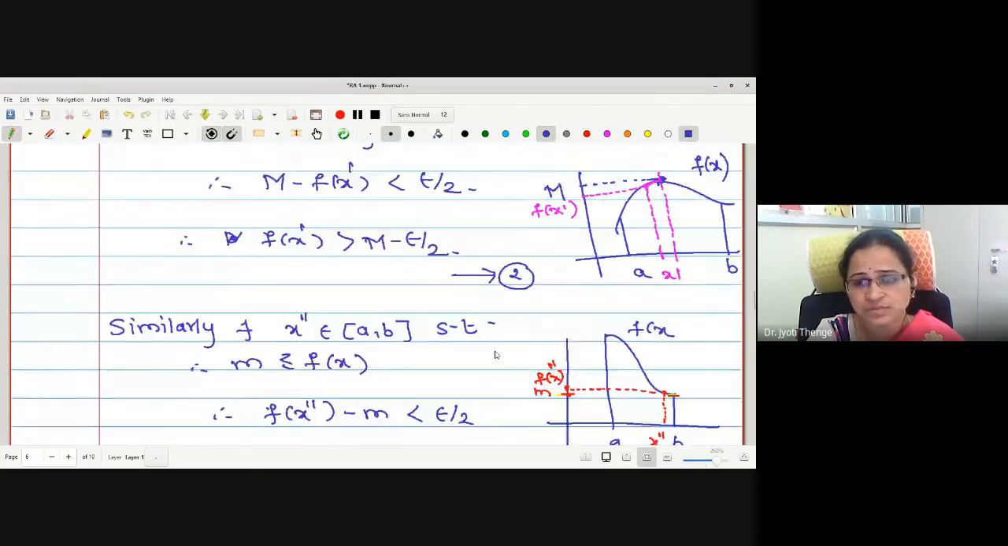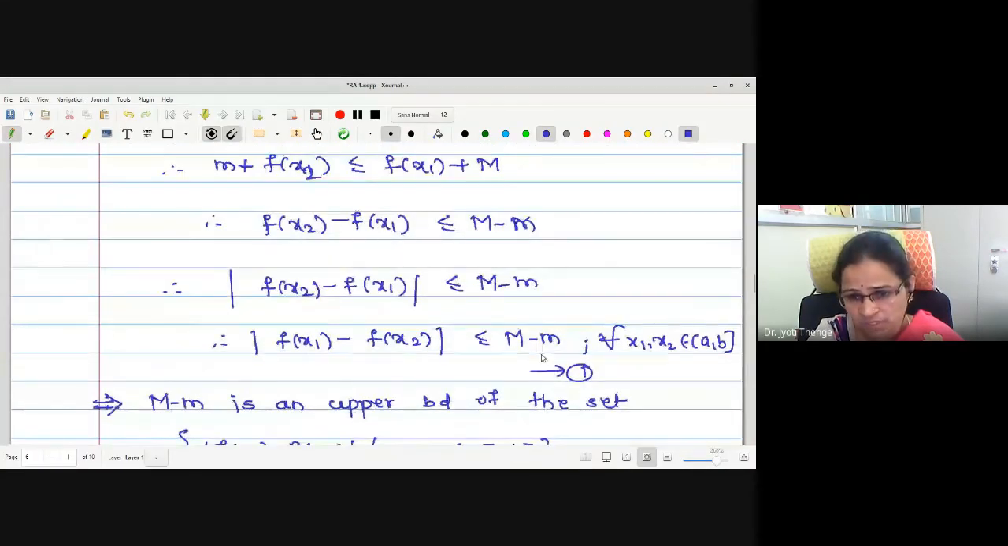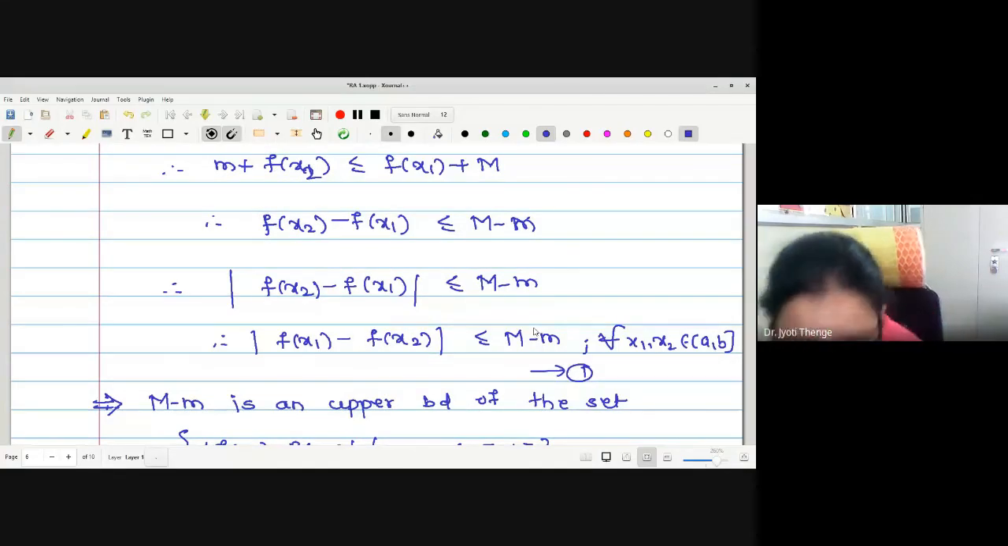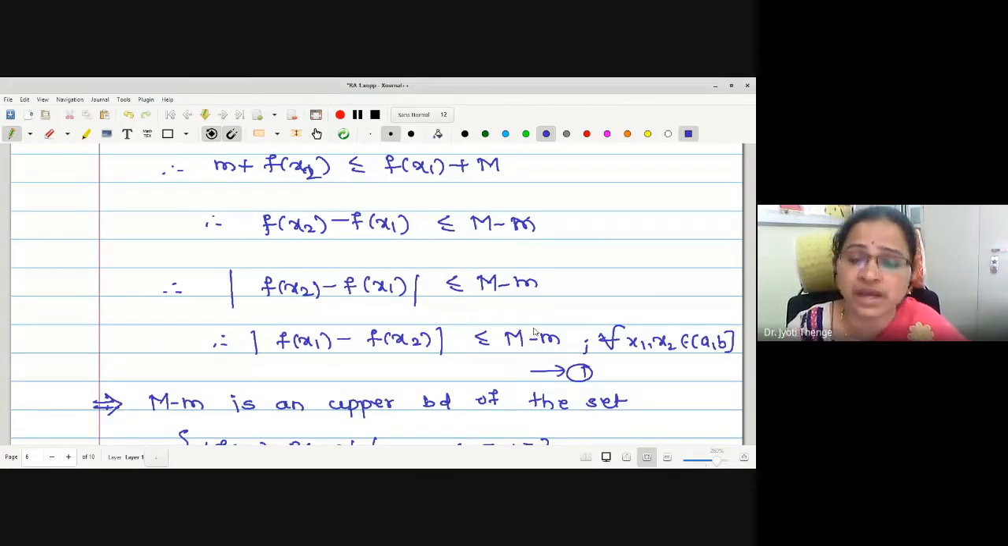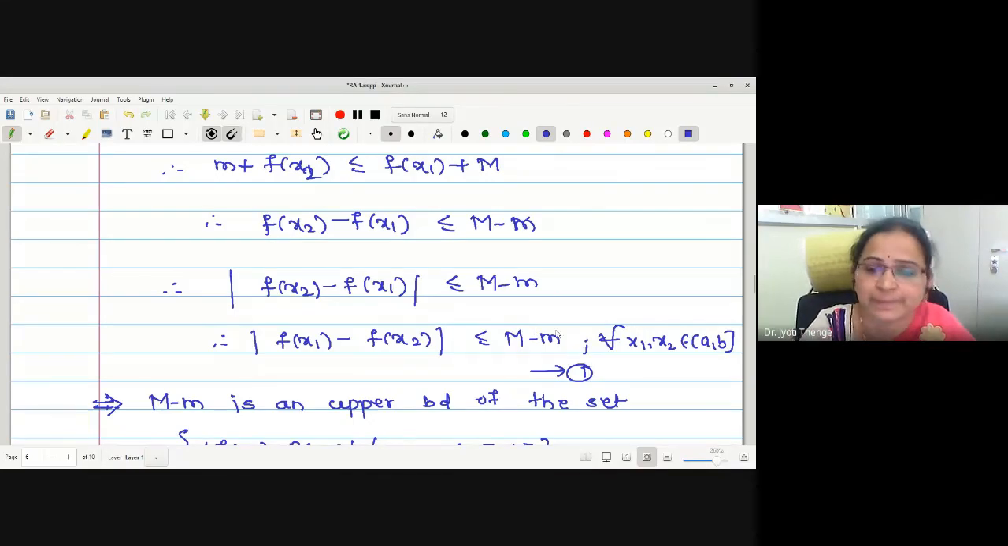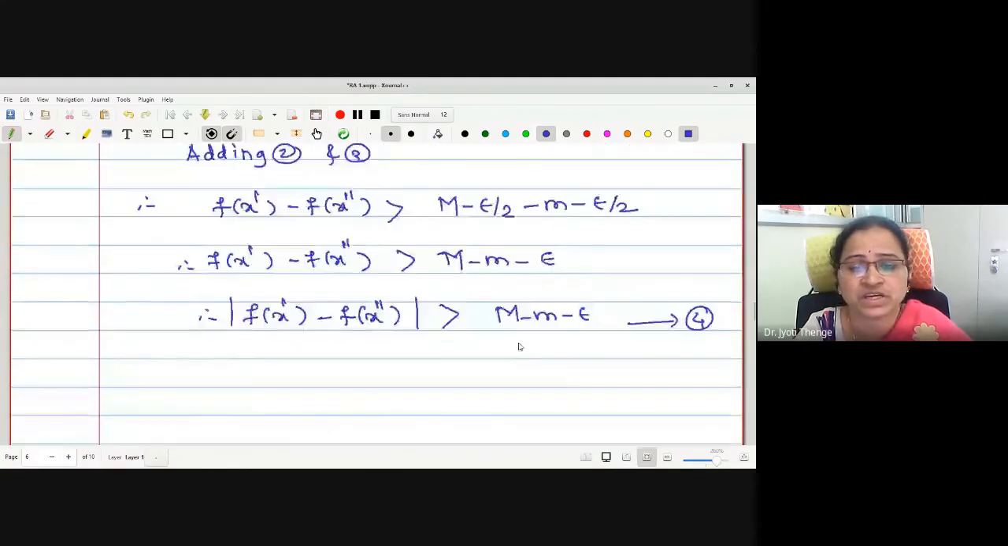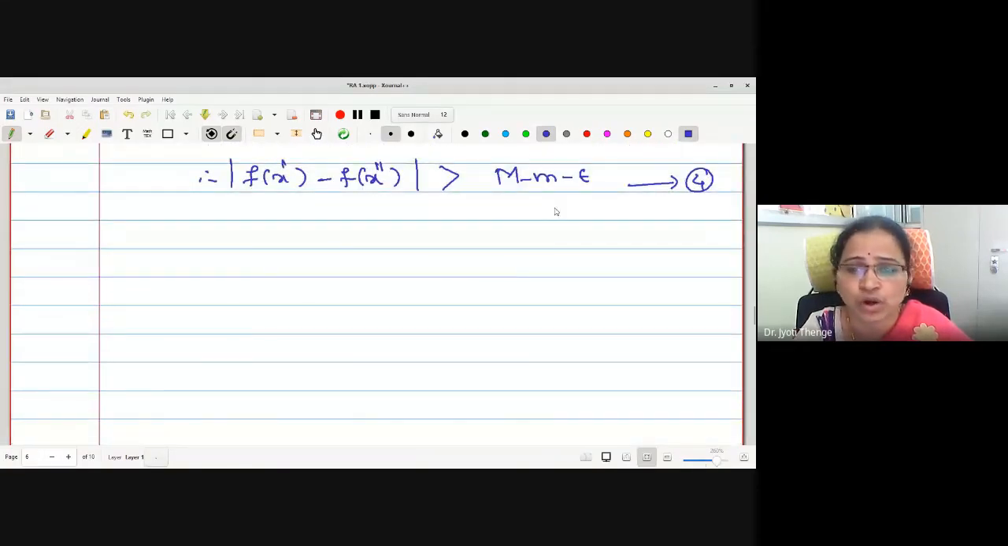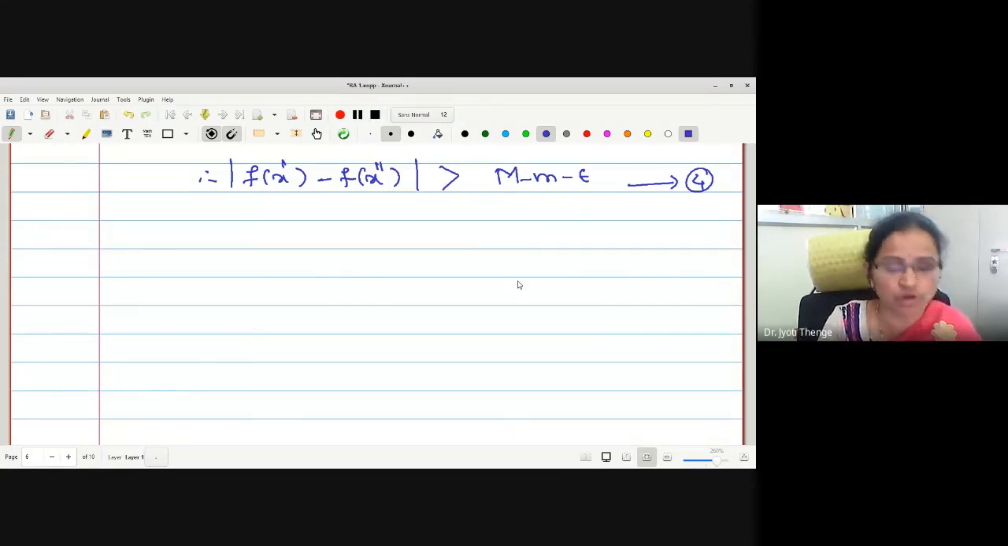That is, if I subtract a small positive number epsilon from the right hand side, this will not become the upper bound. This will not be an upper bound. Check now, because here it is greater than. Therefore, this is not an upper bound. Therefore, subtracting a small positive number epsilon from M minus m will not be an upper bound. Therefore, we can conclude that M minus m will be the least among all upper bounds.